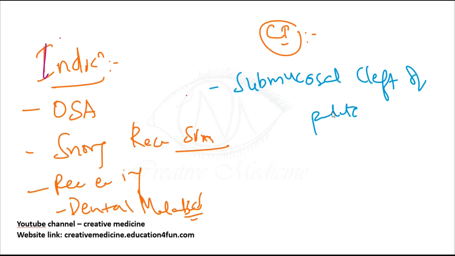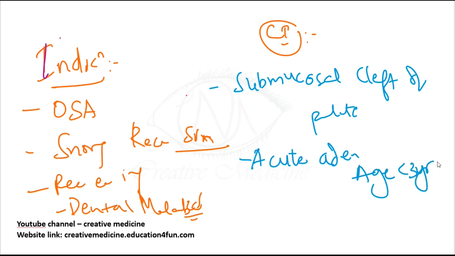It is also contraindicated in acute adenoiditis, and if the age of the child is less than 3 years. It is also contraindicated in bleeding disorders.